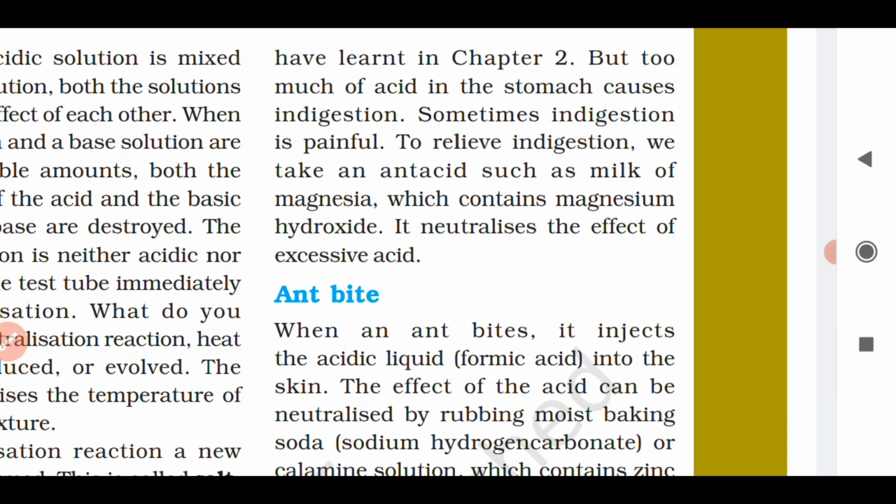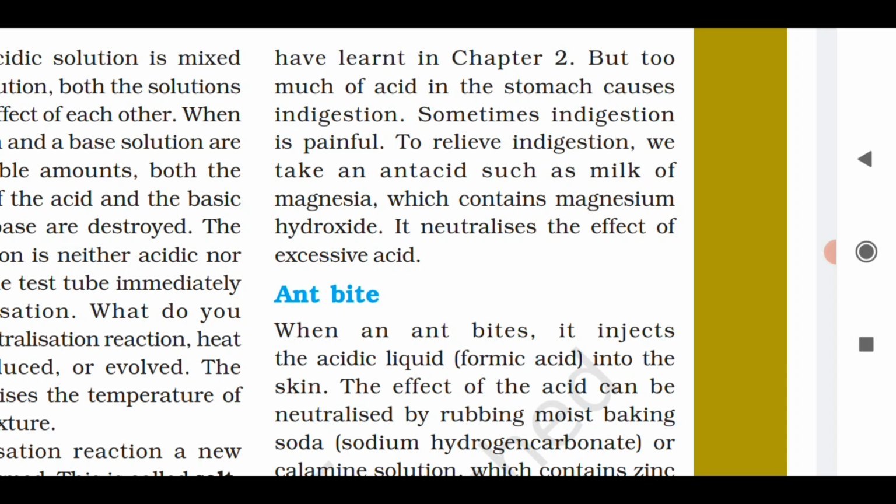But sometimes what happens? Excess of hydrochloric acid is produced in the stomach due to various reasons, like overeating. If we overeat the food items, then what can happen? The stomach can produce excess of hydrochloric acid, which can cause indigestion. Are you getting it? The release of excess hydrochloric acid in our stomach can cause indigestion, which produces pain and irritation in the stomach.